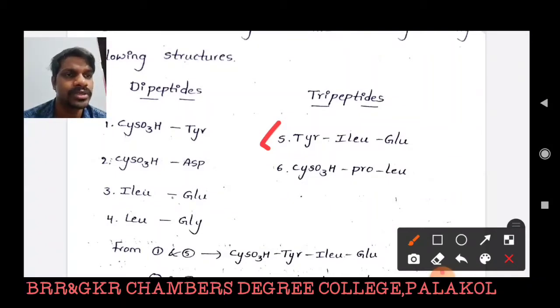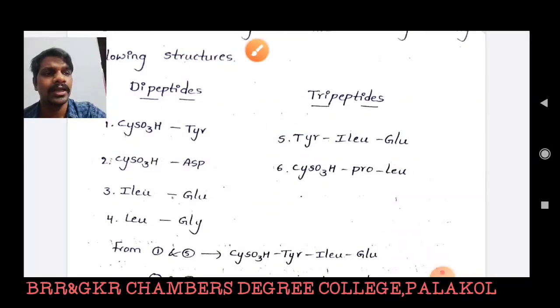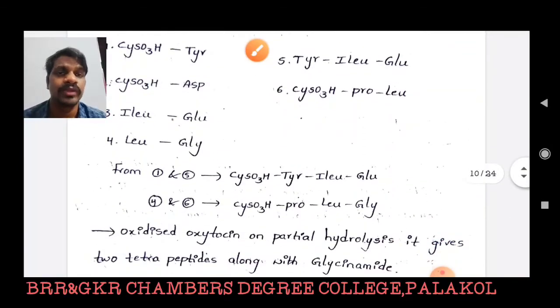Here the oxidized oxytocin comes from oxytocin, so these types of peptide bonds are definitely present in oxytocin also. Here the oxytocin is an octapeptide molecule. Here we have 4 dipeptides and tripeptides. So based on these dipeptides and tripeptides, I have to write 2 new tetrapeptides. What are they? Based on 1 and 5.